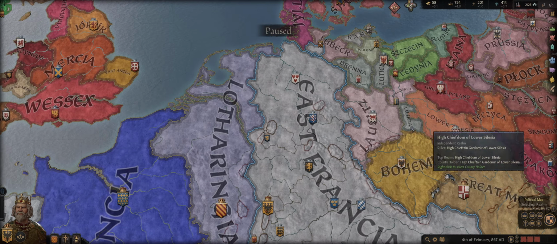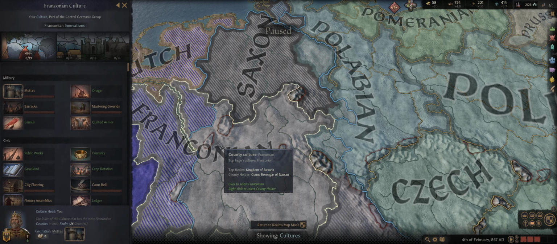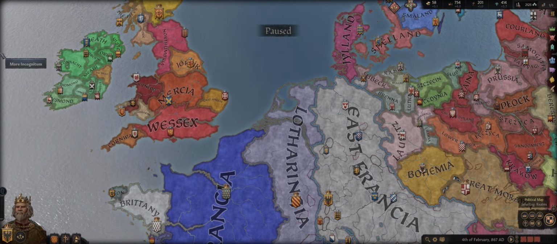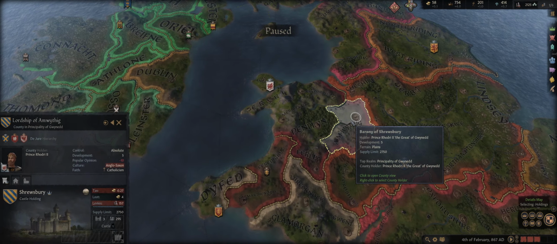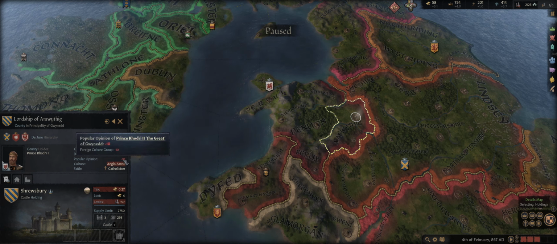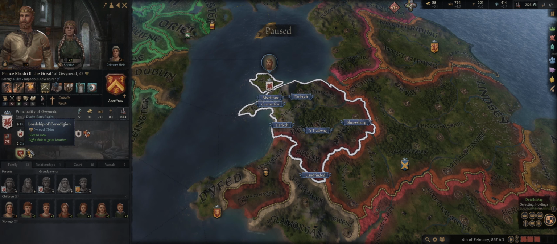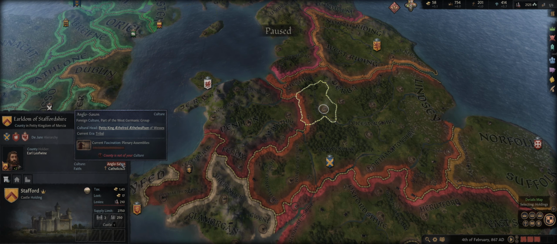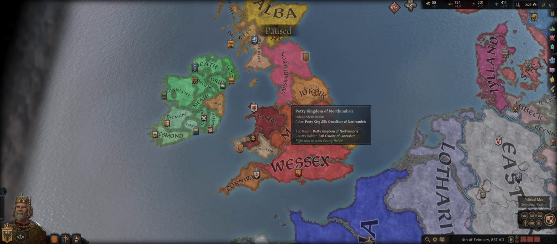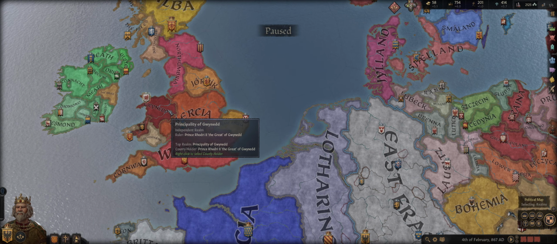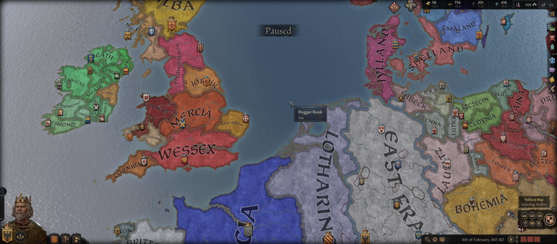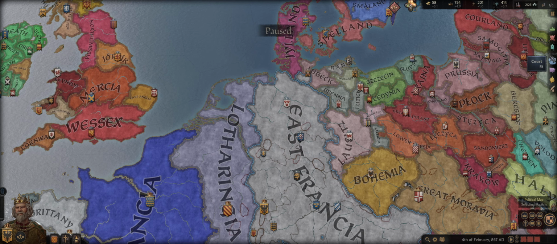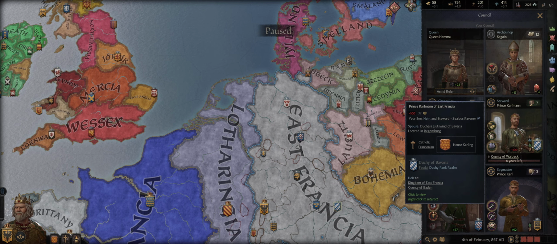If we go to our culture, you're going to notice that we are part of the Central Germanic culture group as well, so the penalty is not as large. However, if they are part of an entirely different culture group, it's going to be a -10. This is part of this culture group, whereas Anglo-Saxon is part of the West Germanic culture group, and so confers larger penalties. Having an entirely different culture group in your province can create a lot of problems for you, so you want to make sure you convert it if you conquer land that is not your culture group.